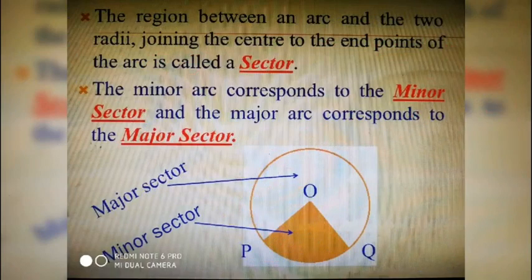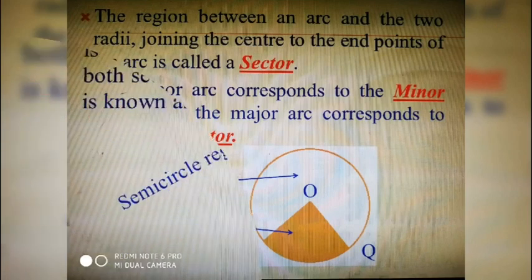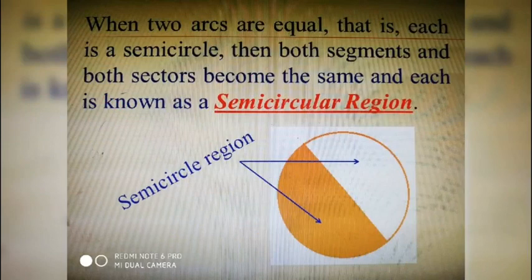Then the region between an arc and the two radii joining the center to the endpoints of the arc is called a sector. The minor arc corresponds to the minor sector and the major arc corresponds to the major sector. Here in this figure, the colored part is the minor sector and the rest of the part is known as the major sector. When two arcs are equal, that is, each is a semicircle, then both segments and both sectors become the same and each is known as a semicircular region.